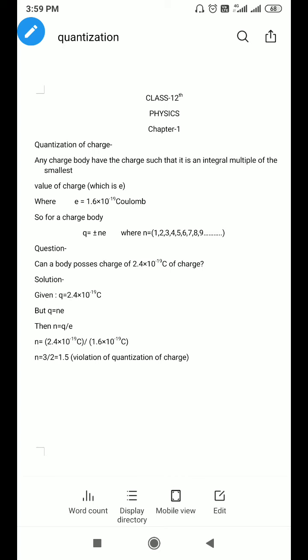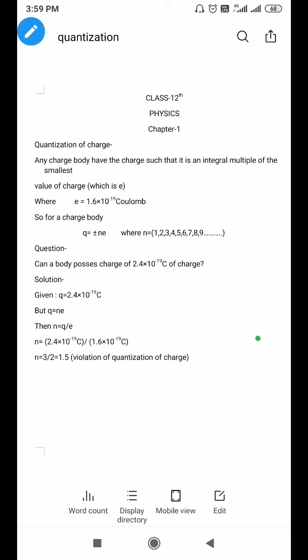You know that this is the charge possessed by an electron. For any kind of electrification process, we know that the transfer of electrons is responsible for the electrification. For example, if a body has an excess of electrons, that body becomes negatively charged, which means we are adding electrons by an electrification process. And if we are removing electrons from a body, that body becomes positively charged because the number of protons is now increased.